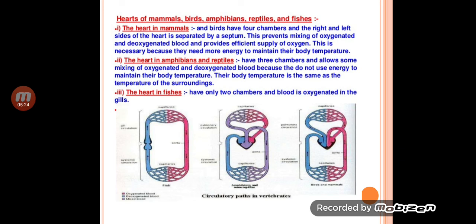Next, the heart in amphibians and reptiles. The heart in amphibians and reptiles has three chambers and allows some mixing of oxygenated and deoxygenated blood because they do not use energy to maintain their body temperature. Their body temperature is the same as the temperature of the surroundings. The heart in fishes has only two chambers and blood is oxygenated in the gills.